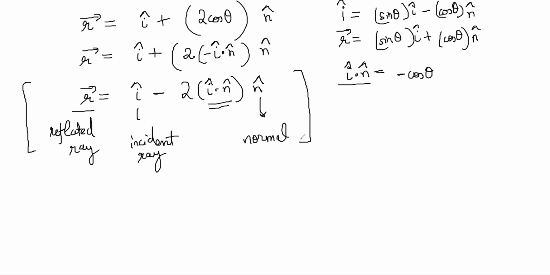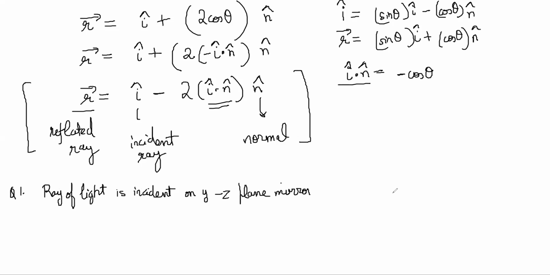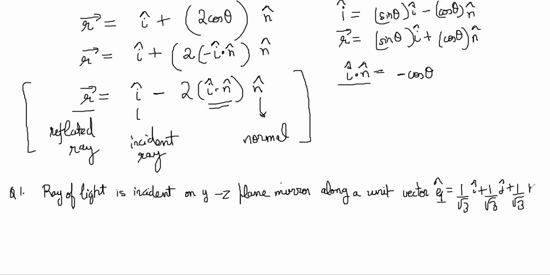So I'll give you a question. A ray of light is incident on the YZ plane mirror along a unit vector e1 equal to 1 by root 3 I plus 1 by root 3 j plus 1 by root 3 k.